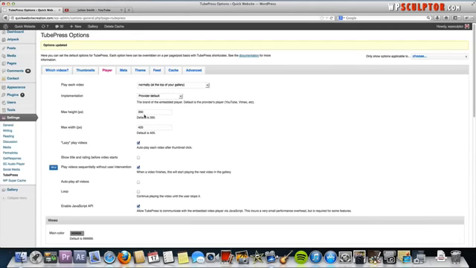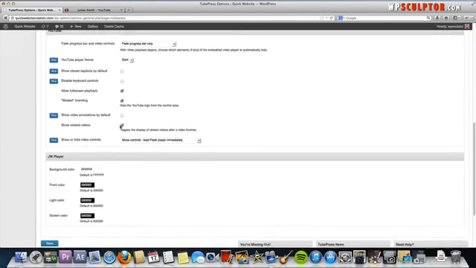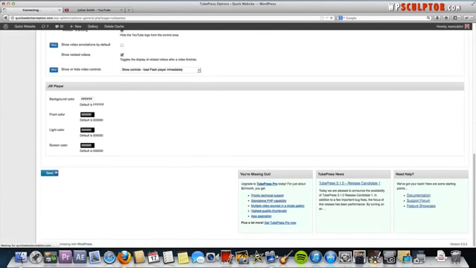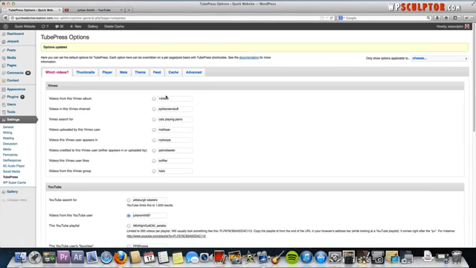You can also change the height and width of the video player, but we will leave all the default settings in place and just save that. Okay, now we've created a gallery and we've told it to display our videos at the top of the gallery, but we've got to insert our gallery into a specific page.